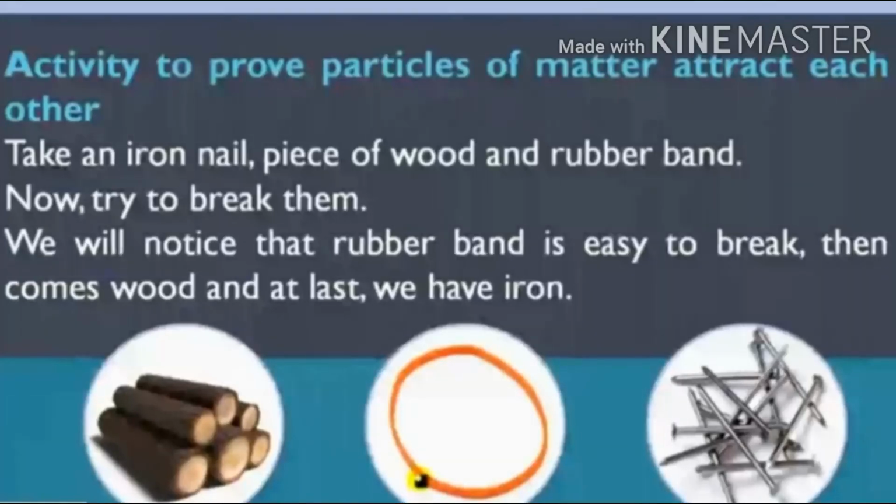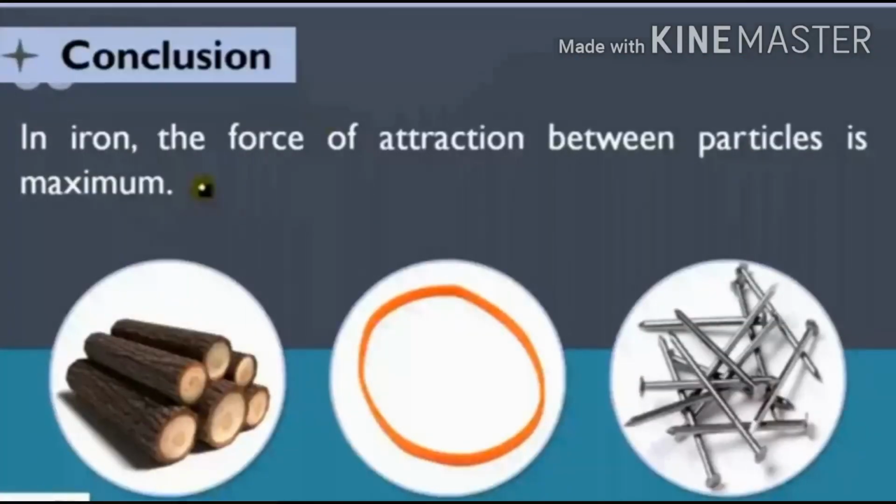Among these three, the more force of attraction is in which material? This is iron. And lesser in wood, then least is what? This is rubber band. So rubber band is quite easier to break as compared to the iron nails and woods.